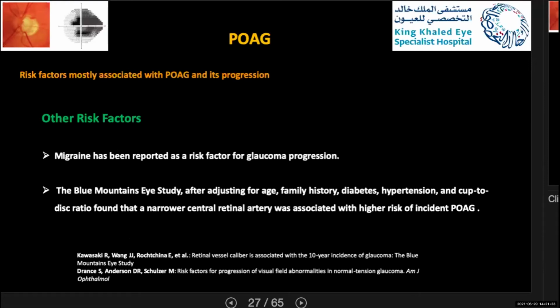Migraine has been reported as a risk factor for glaucoma progression in some studies. In the Blue Mountains Eye Study, after adjusting for age, they found family history. When they adjusted for age, family history, diabetes, hypertension, and cup-to-disc ratio, they also found that a narrow central retinal artery was associated with a higher risk of incident primary open-angle glaucoma. So this is mainly about primary open-angle glaucoma, as a risk factor and for progression.